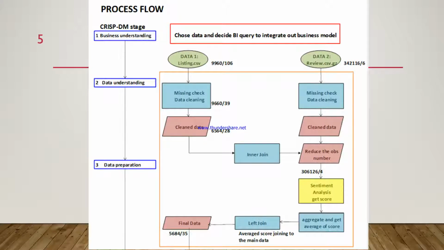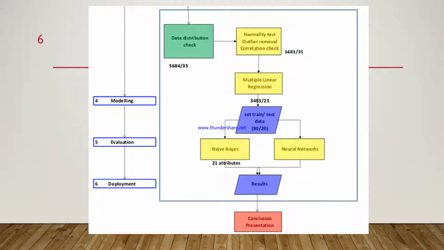Once we got the final data, we did a data distribution check, followed by a normality test, outlier removal, and correlation check. After that, we did a multilinear regression test, and from those attributes, we set the train and test data at 80% and 20%, and ran naive Bayes and neural network, and then got the result, and we had a conclusion and presentation.